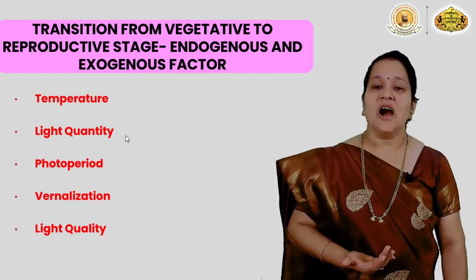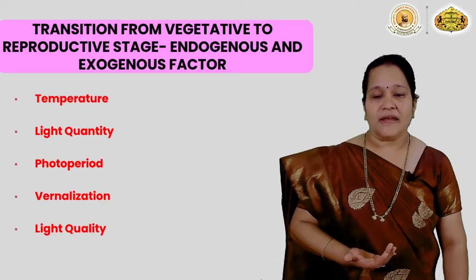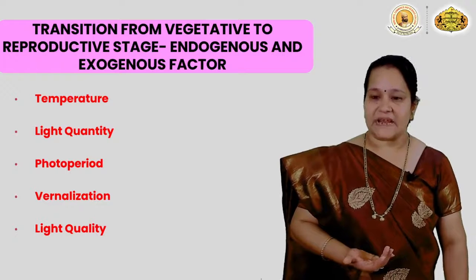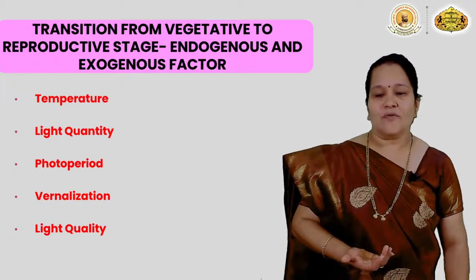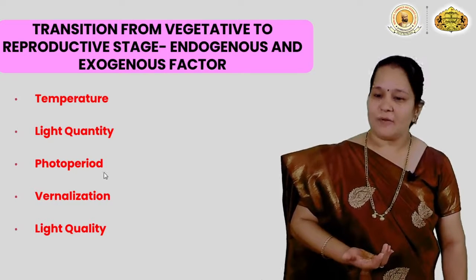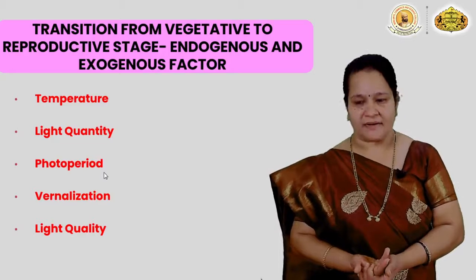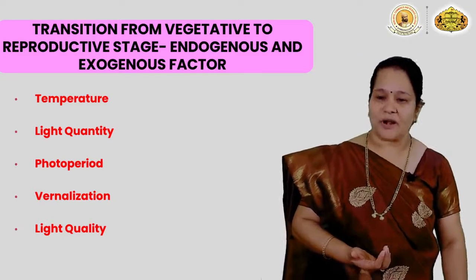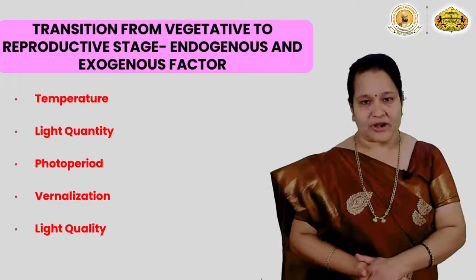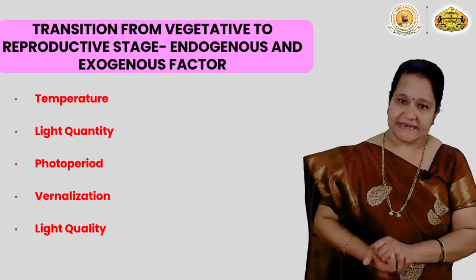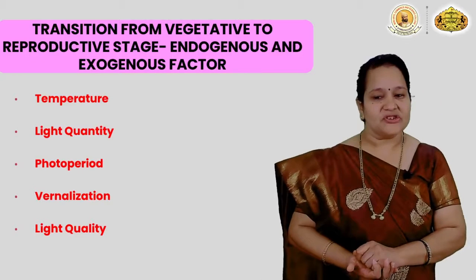It induces earlier flowering, and the life cycle is about 2 weeks in that case, right? Photoperiod: Arabidopsis thaliana is a long day plant. In case of Arabidopsis, vernalization is also important, that is the low temperature treatment, but that low temperature treatment has to be given to the seeds before they germinate.